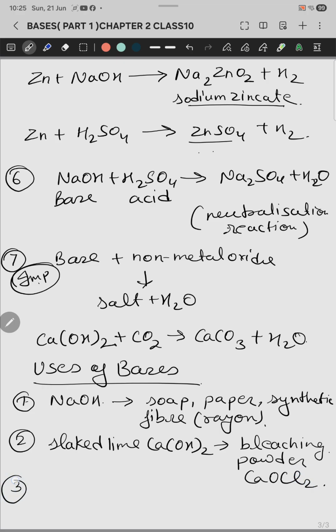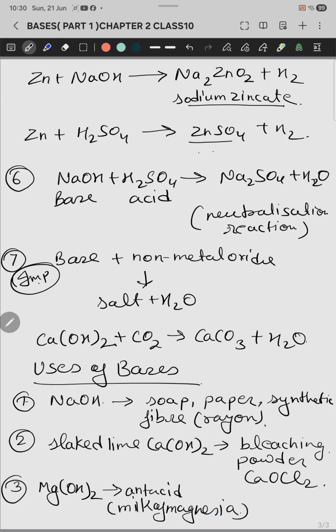Okay. Now the third base we have is Mg(OH)2. Mg(OH)2 is known as an antacid, and this is also called milk of magnesia. It cures indigestion. It neutralizes the excess amount of acid which is present in our stomach, and that's why it is known as an antacid. So I think these terms are clear to all of you.